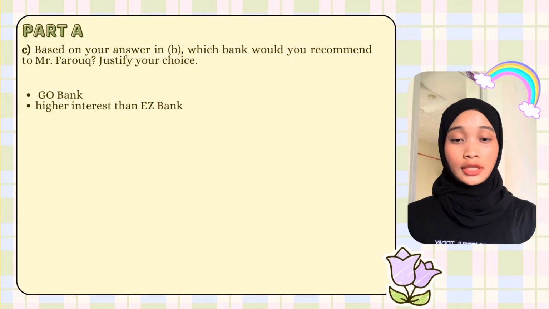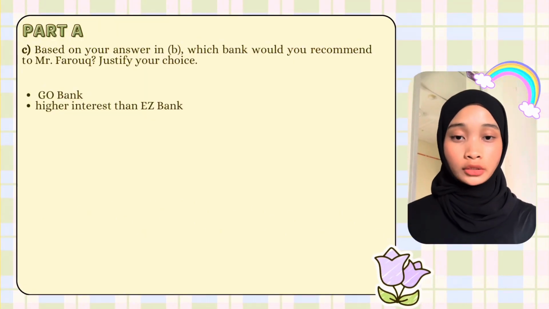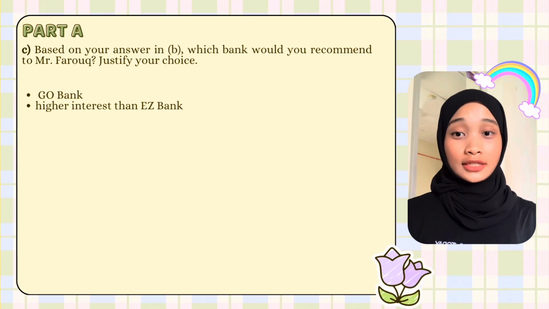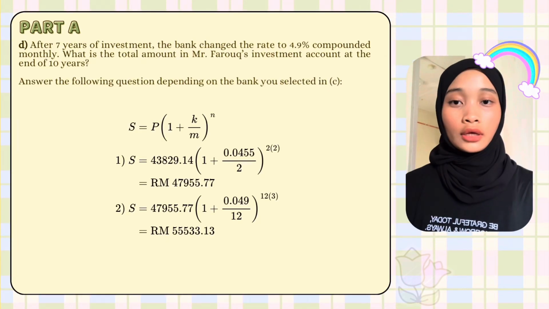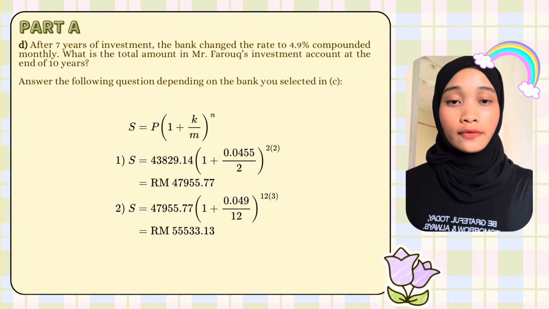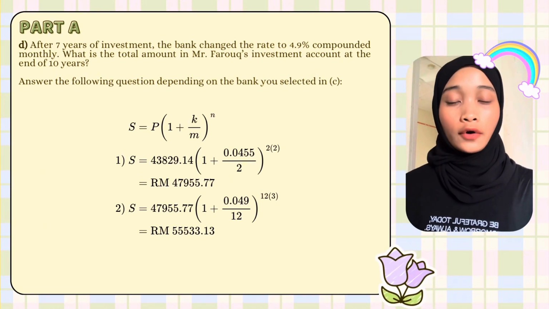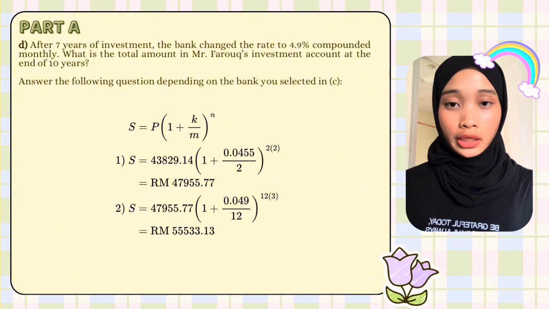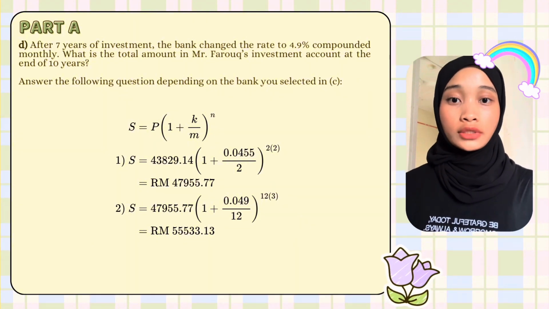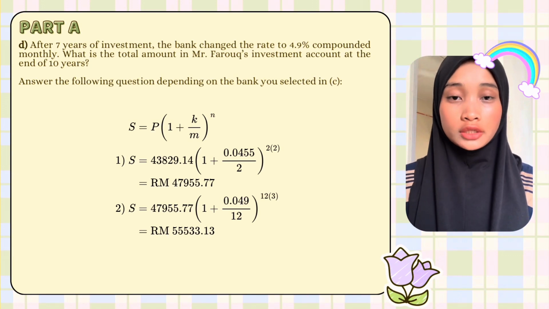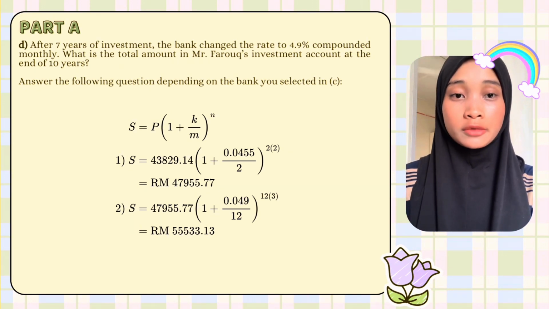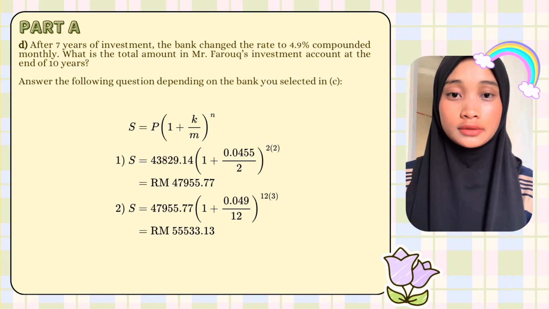Based on your answer in B, which bank would you recommend to Mr. Farouk? Justify your choice. The answer is Go Bank, because Go Bank has higher interest compared to Easy Bank. For question D, after 7 years of investment, the bank changed the rate to 4.9% compounded monthly. What is the total amount in Mr. Farouk's investment account at the end of 10 years? What we can extract from the question is k is 4.9%, m is 12, and t is 3 years.